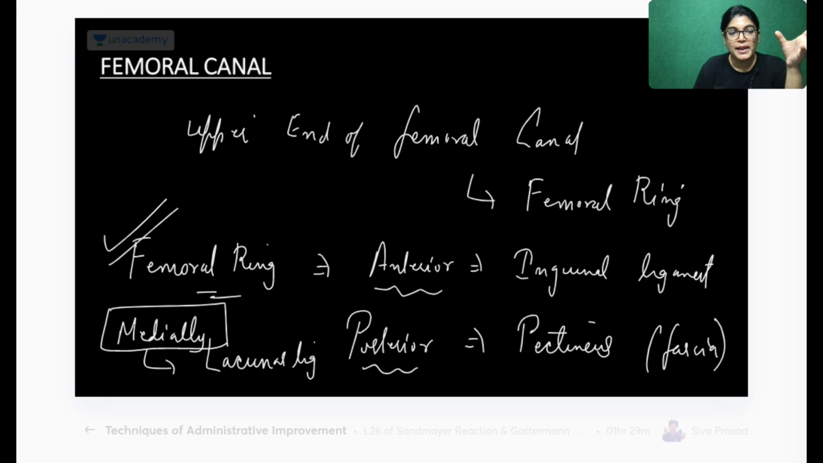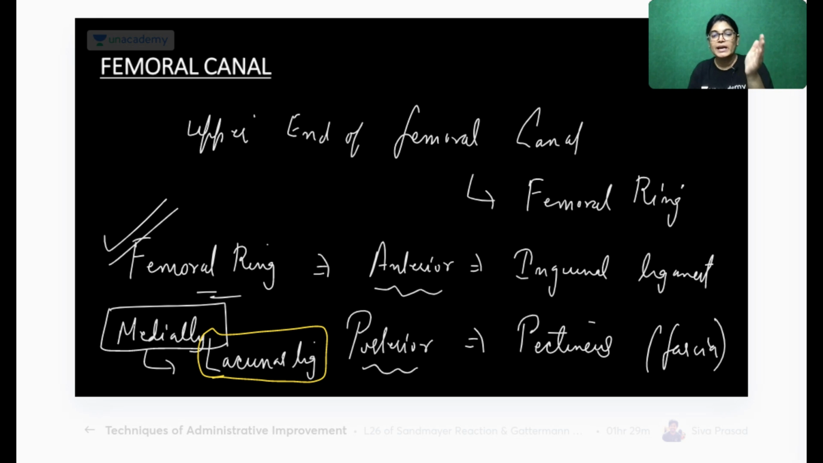My dear friends, see the anatomy here. Medially, which structure lies? Lacunar ligament. Which ligament? The medial boundary of this femoral ring. Absolutely right. Sagar Patel, Amita, Ganesh, absolutely right. So on the medial aspect we have the lacunar ligament. Once we cut the lacunar ligament, we are not cutting any vessels. We are on the safer side.